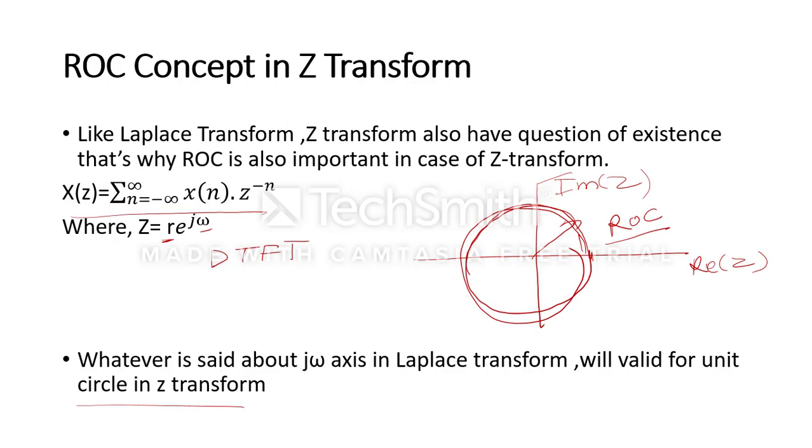So that's why we will see that when r equal to 1 comes in a picture, then a stability thing will come, which we will discuss later on. Now we will take one numerical and see how we plot the ROC of a particular numerical.